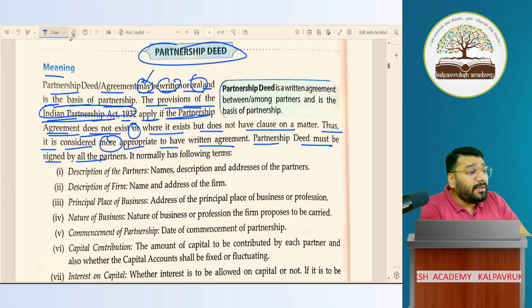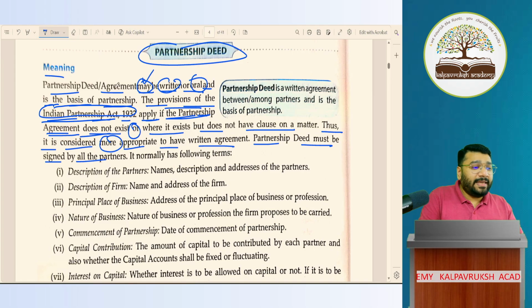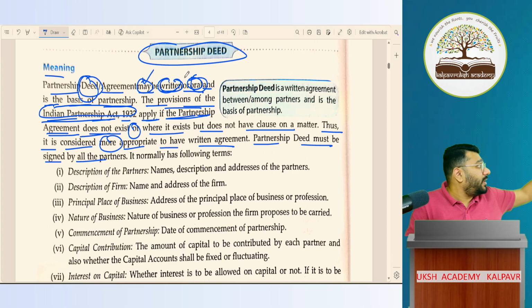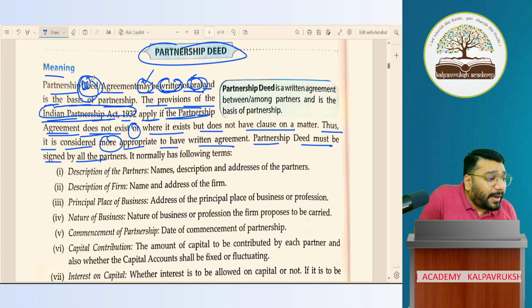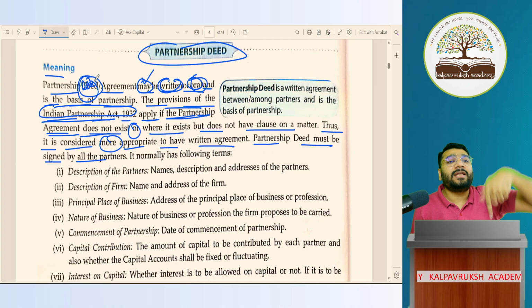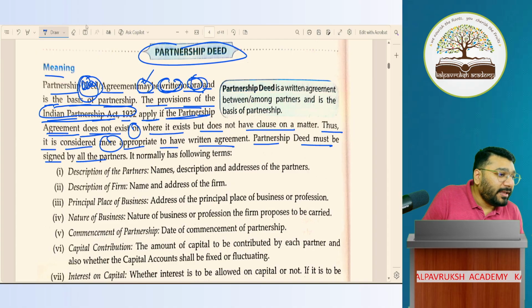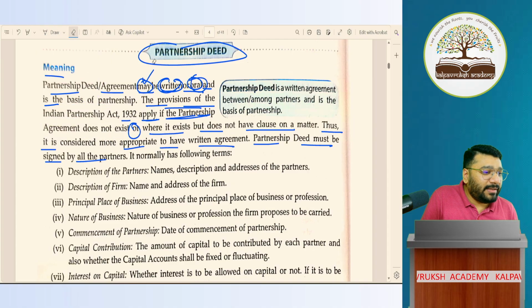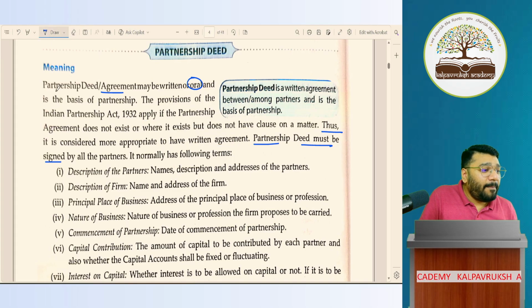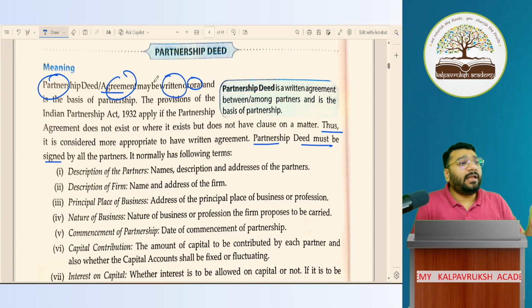Correct. So agreement can be written or oral. Look at this, partnership deed. What Shomali is telling is, partnership deed or agreement. How can a deed be written or oral? This is a printing mistake. This is not acceptable. Here they should have mentioned only partnership agreement, maybe written or oral. An agreement, if it is there in writing, it is called a partnership deed. She got the point very correctly. I'll put a word to T.S. Reval sir to make the amendments. No, she's correct. Partnership agreement can be written or oral.